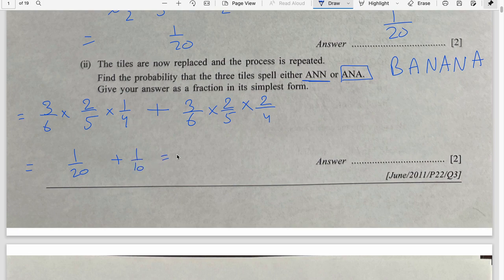So 1 by 10 plus 1 by 20 is 3 by 20. Any issues? No doubt.